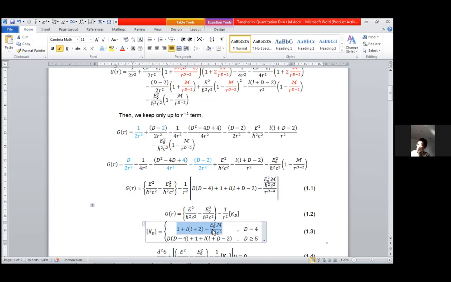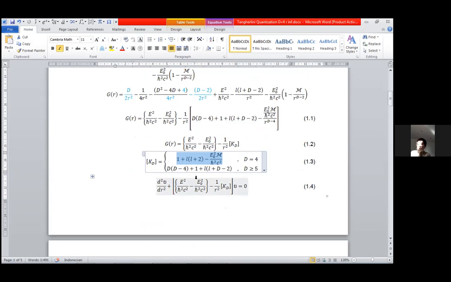And it is worth noting that for d equal to 4, it is possible that KD becomes negative because we have one negative term here, and the mass of the black hole can be varied so that it can dominate over the 1 plus L(L plus 2). But for the case d equal to or more than 5, this KD is always positive. And our master equation can be rewritten as this equation 1.4.